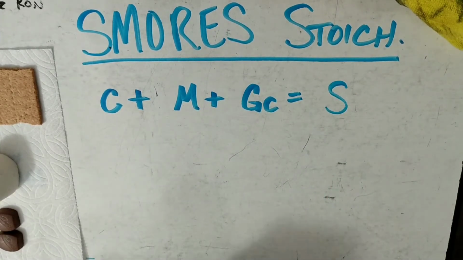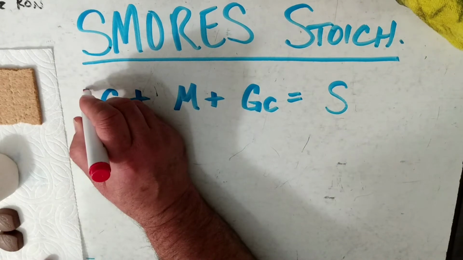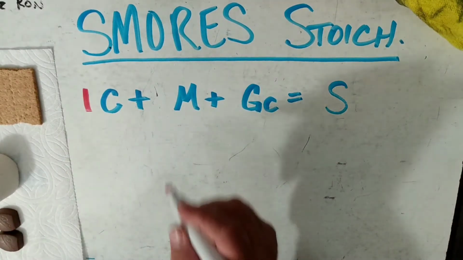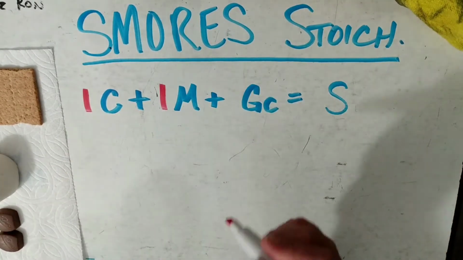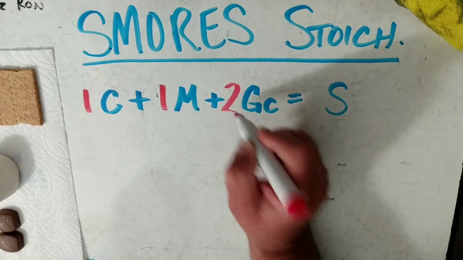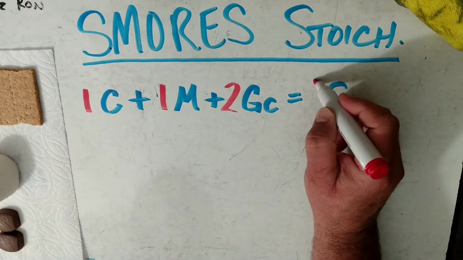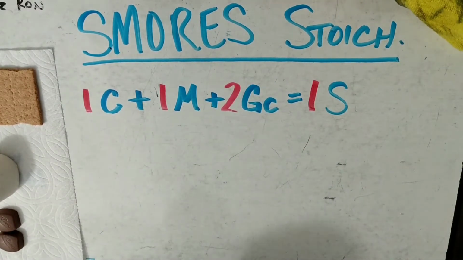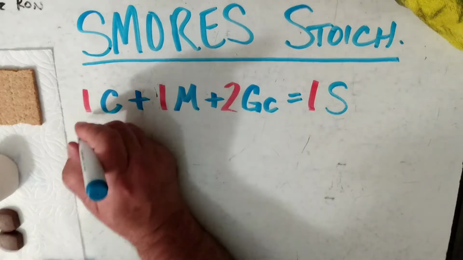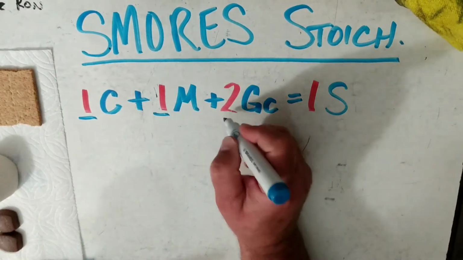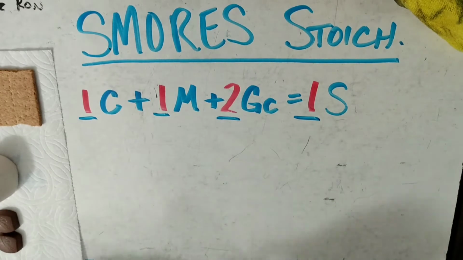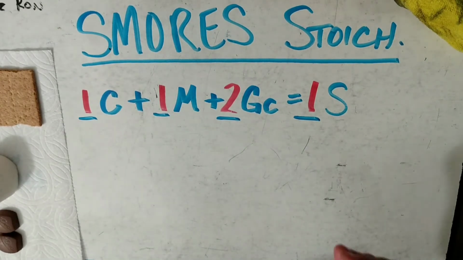Okay, so what numbers get plugged in here? Well, we're going to say that the chocolate is a fun-sized chocolate, so we know we have one of those. We have one marshmallow. We need 2 graham crackers, though, to give us one s'more. And so these coefficients that I'm underlining are super, super important. They represent our moles, okay?